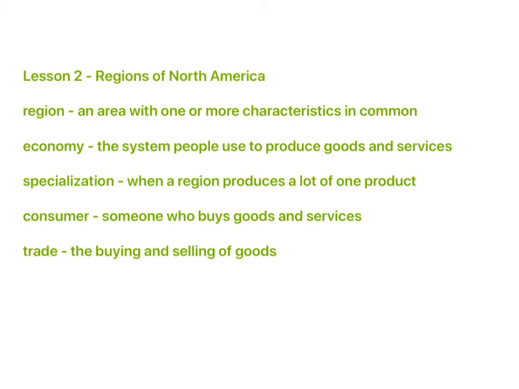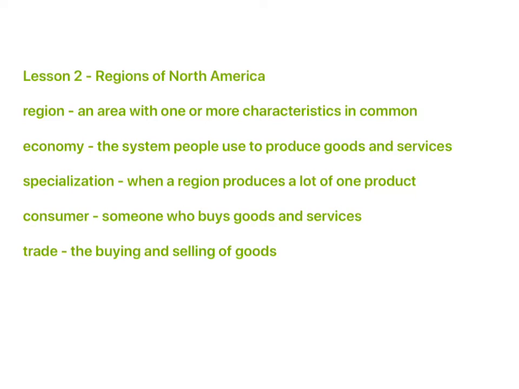All right, so then we're going to go into the second word here, which is economy. And economy is a system people use to produce goods and services. So when we look at an economy, when we go to Walmart and we're buying things like food and clothing, okay, that helps the economy. When people have jobs, they've got money to buy these things, they're going to go out to our stores and then they're going to purchase items and products from that store. So we've got buying and we've got selling going on. You've got the person buying and you've got the company who is selling the product.